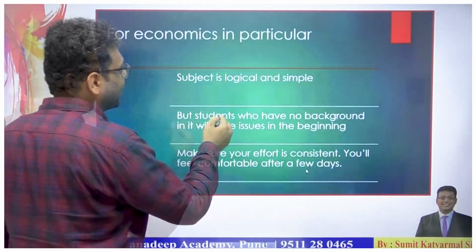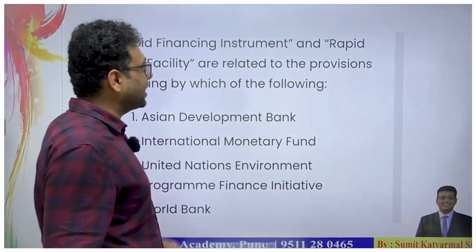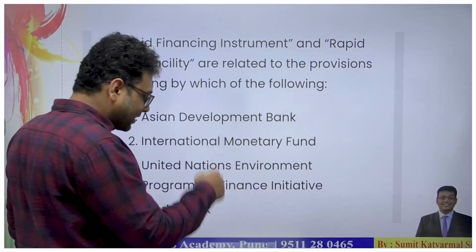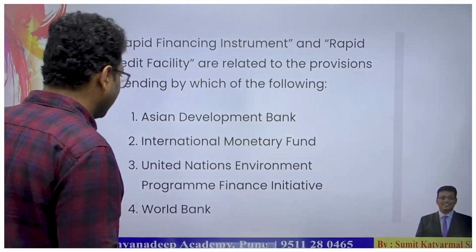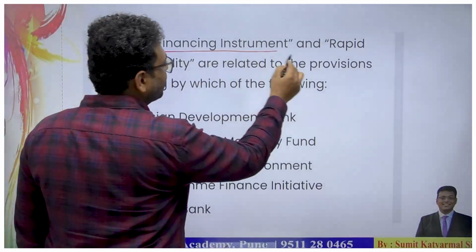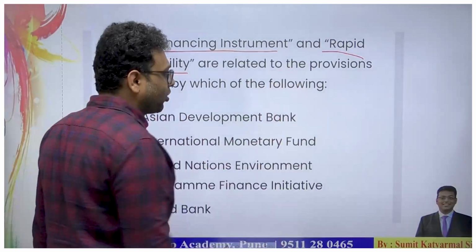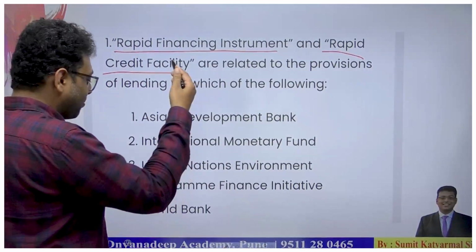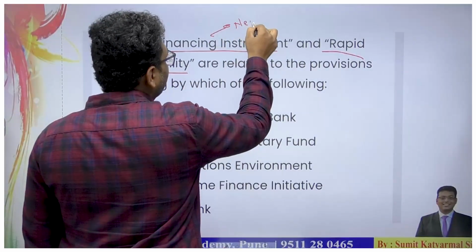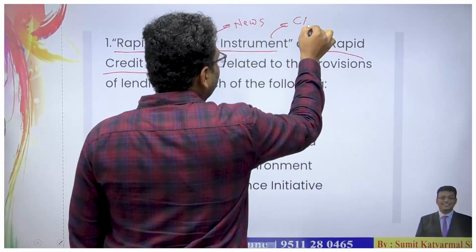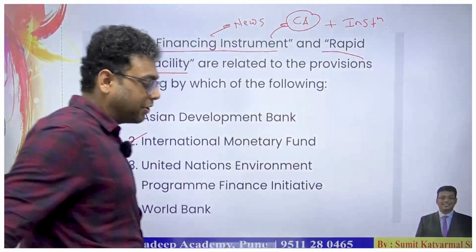Then this economy is majorly a logical, understanding-based subject. So this is somewhat the trend of recent questions asked by the UPSC. Regarding the Rapid Financing Instrument and the Rapid Credit Facility, which were asked in UPSC Prelims, this terminology or term-based question is completely related to the IMF, and it was recently in the news as well. So we can say this is a current affairs based question plus linkages with an international institution.